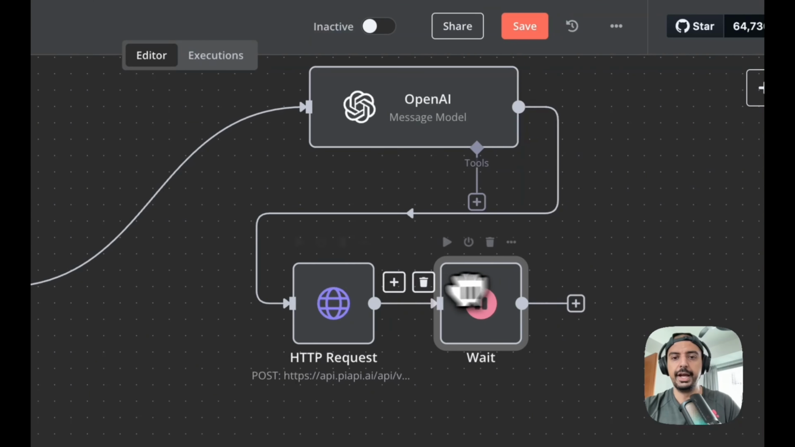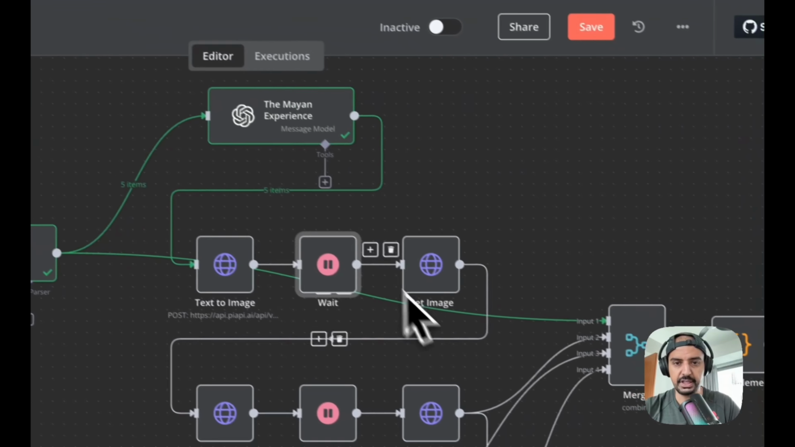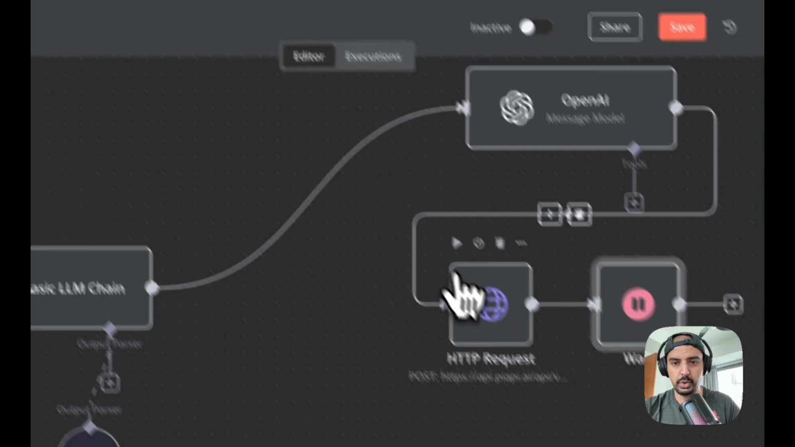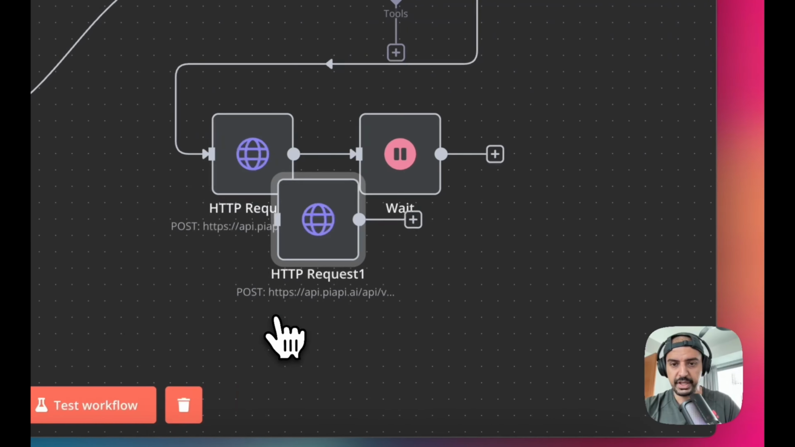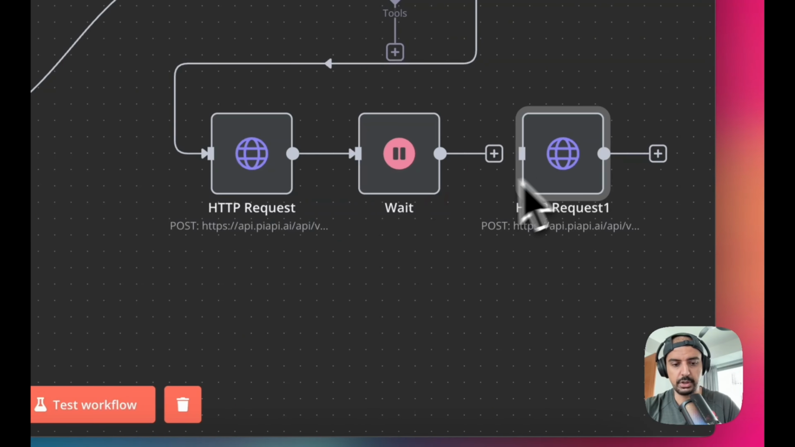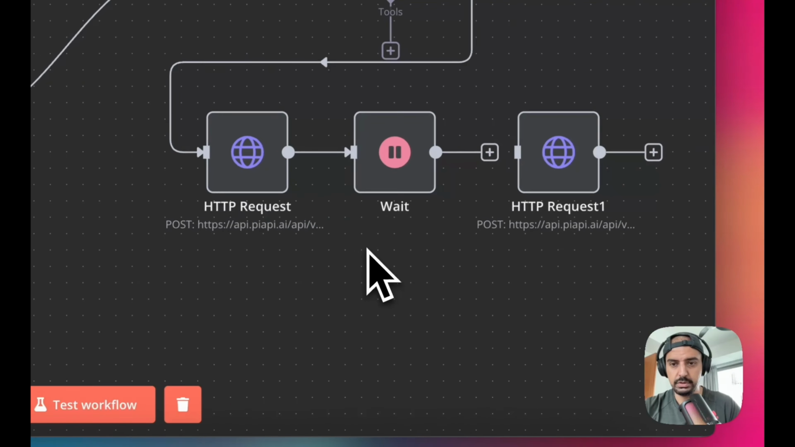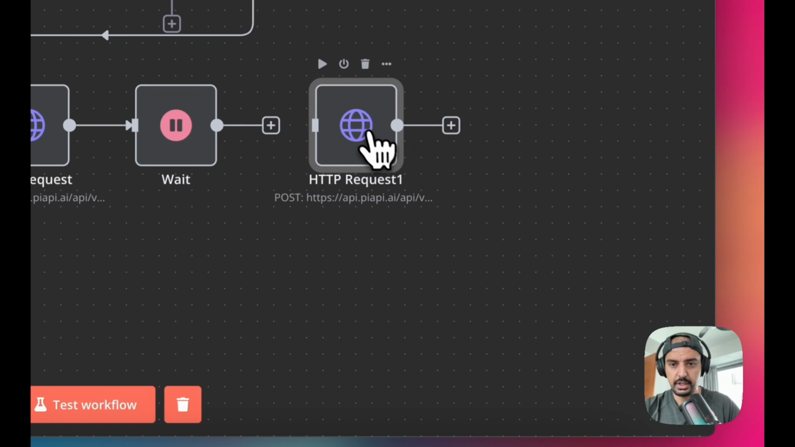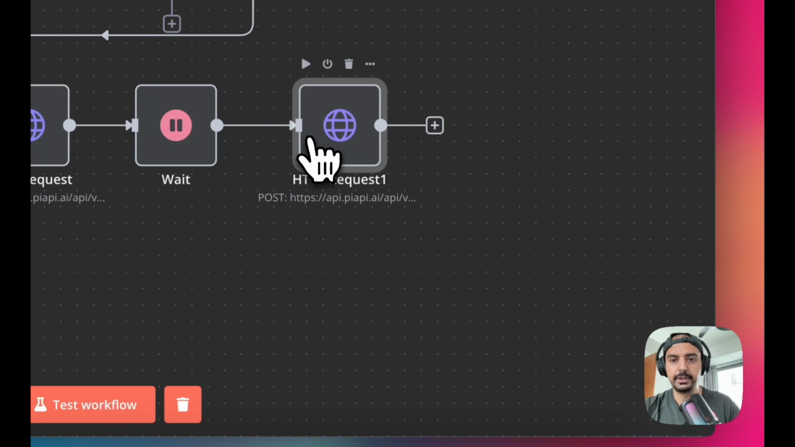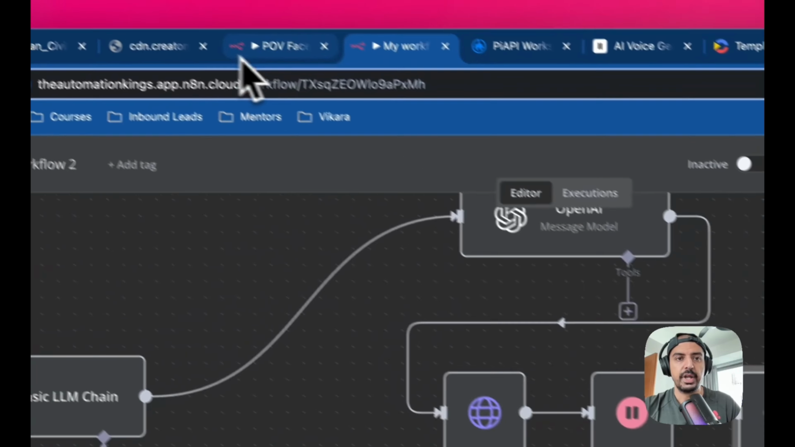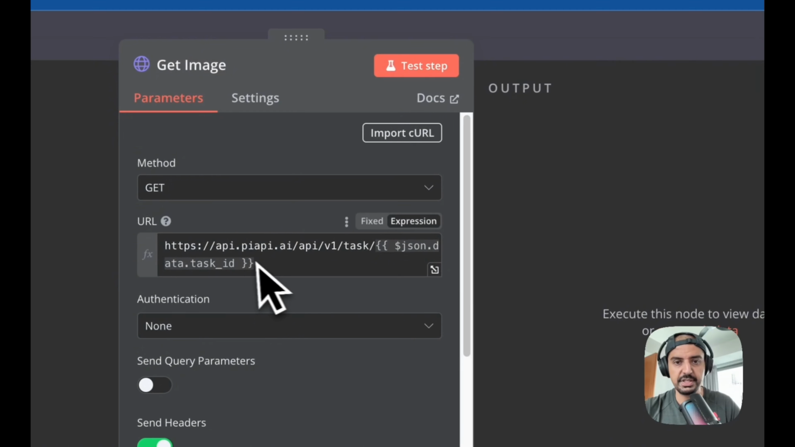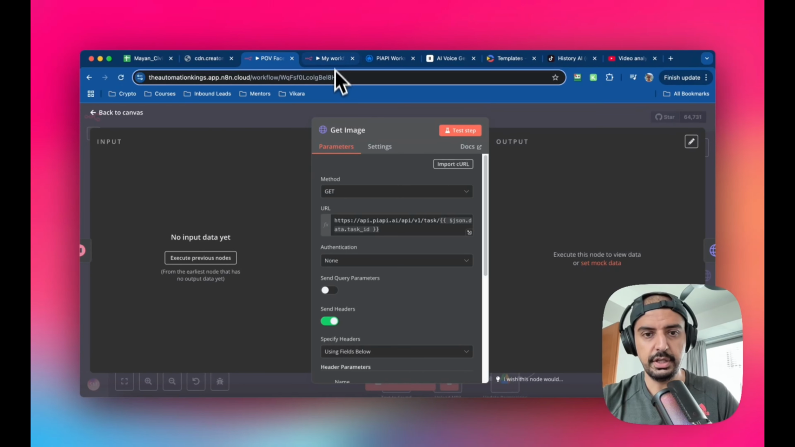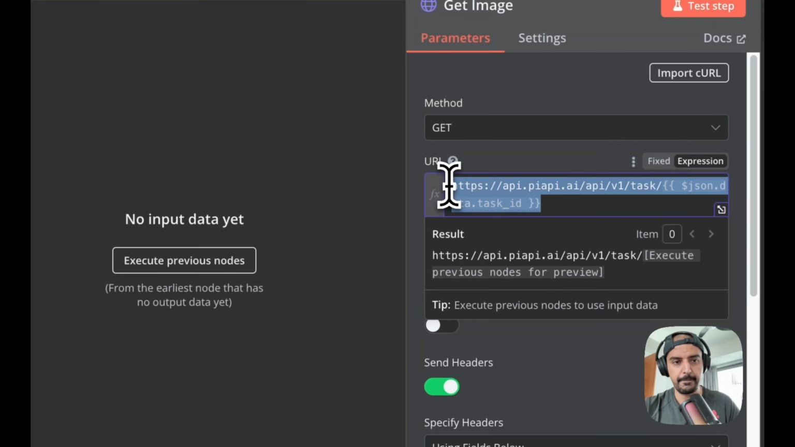Move that over here, and then the last one for this particular subsection is the get image. For this, I'm just going to duplicate this one and change it a little bit. I'll show you what that looks like in a sec in the original. Just move it over, and make sure you connect it up, otherwise it's not going to work. Then if I go inside here, I can just copy and paste this. So now it's a get method, and we're going to copy this.